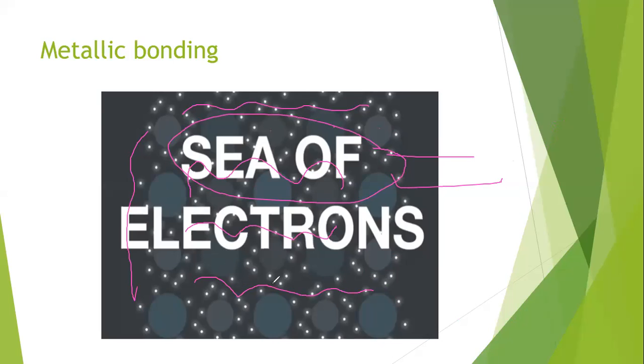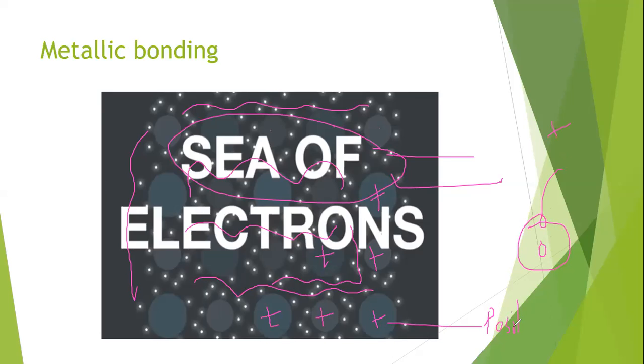So when electrons are moving freely between the positive centers, these are positive because of the release of the electrons. As we know, if an atom releases its electron, it becomes positive. So the metals, due to their electropositive nature, easily release their electrons and become positive ions.